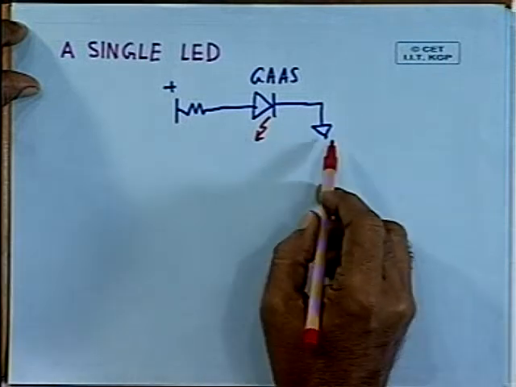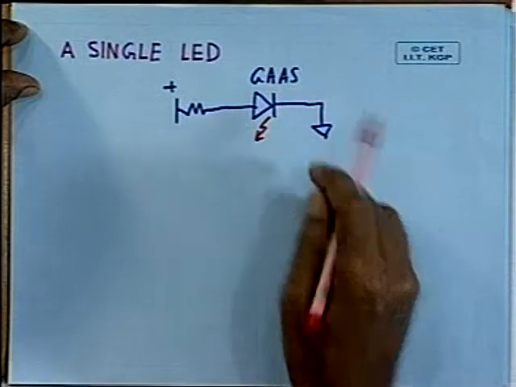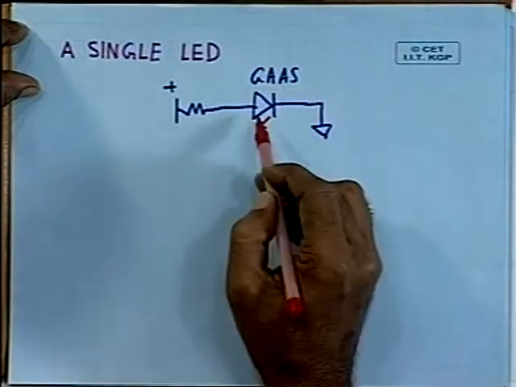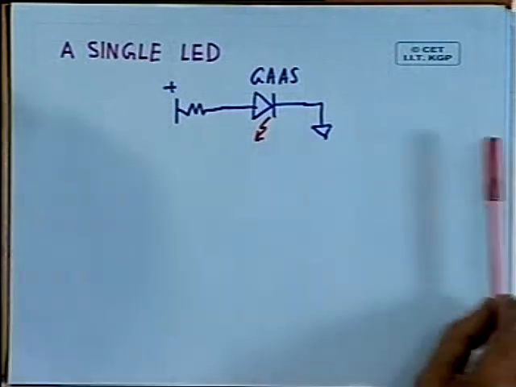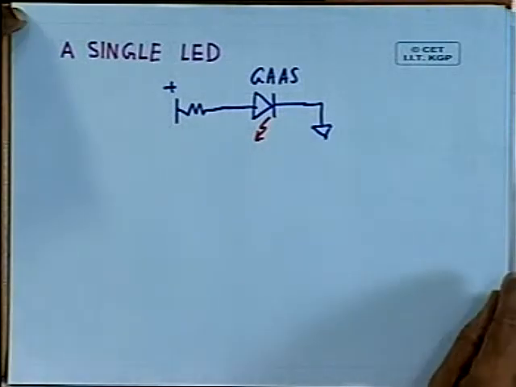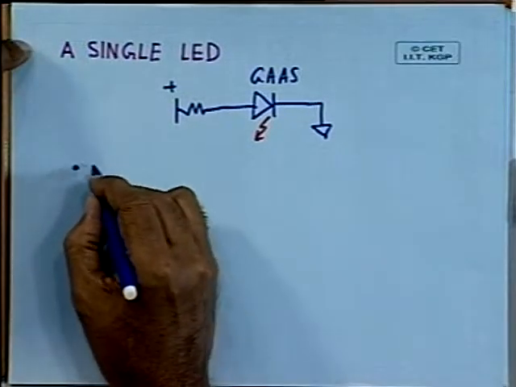So, gallium arsenide was used as the first material to emit light, but in the subsequent years many other new materials were developed to make devices of many colors.